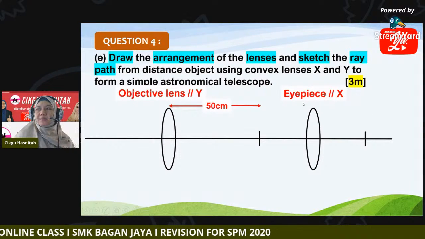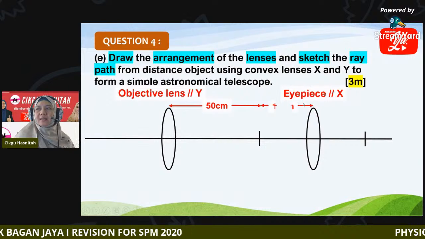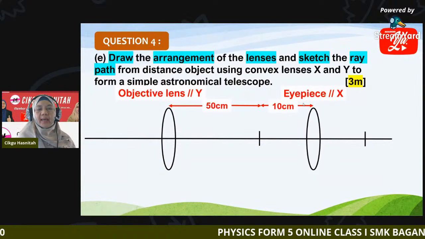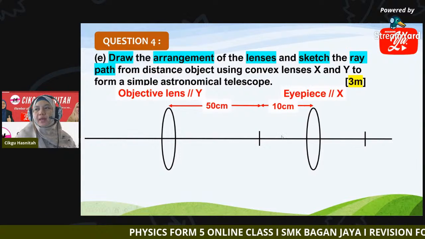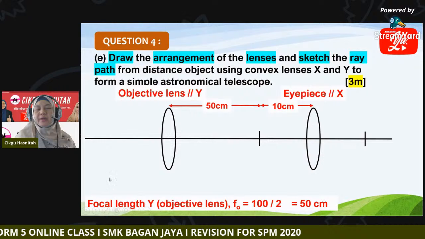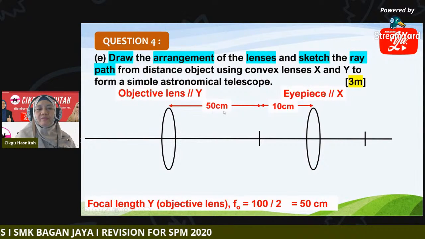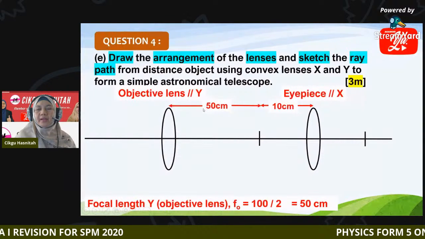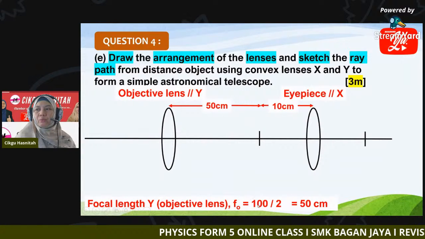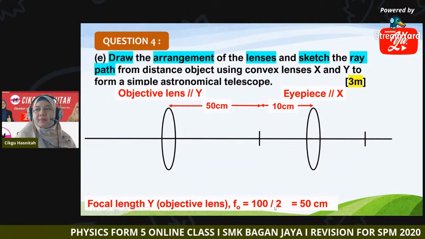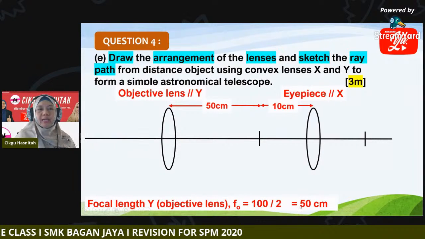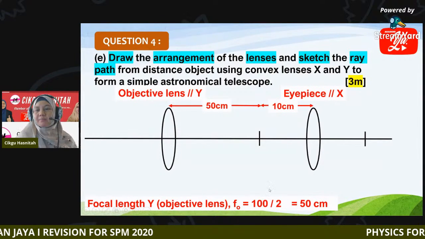For the eyepiece, the focal length is 10 centimeter. If you're not sure where this 50 centimeter comes from, the focal length of Y is fo, 100 divided by 2, where 2 is the power. So this gives us a focal length of 50 centimeter.